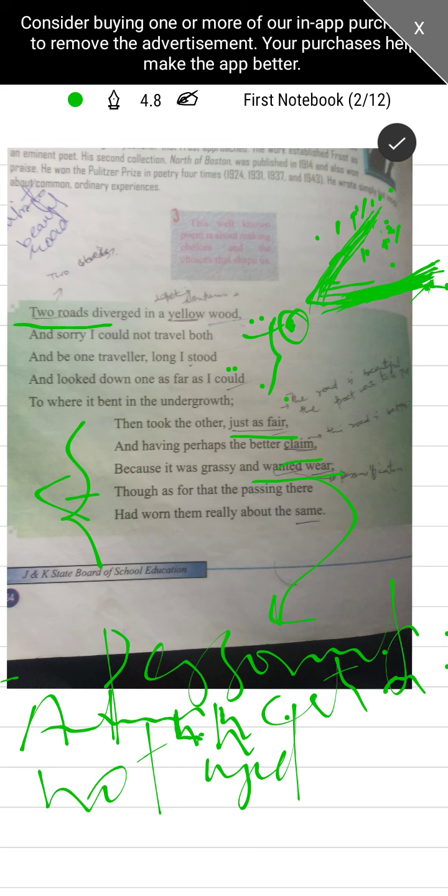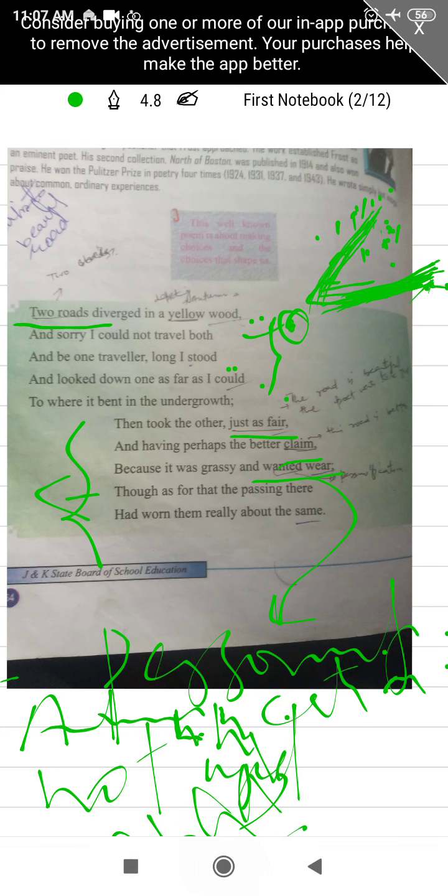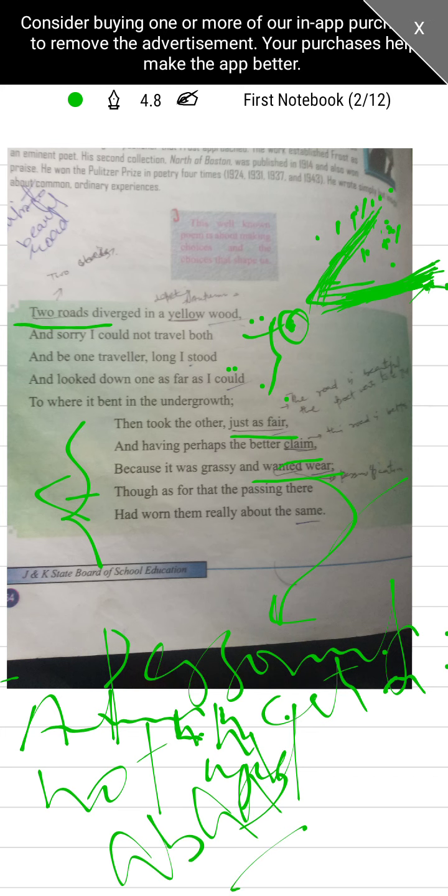So the rhyme scheme of the poem is A, B, A, B. One more thing is that the poet has used a metaphor in this poem. Metaphor means when we give one quality to another thing without using the word like or as, right. He has used the word roads here.